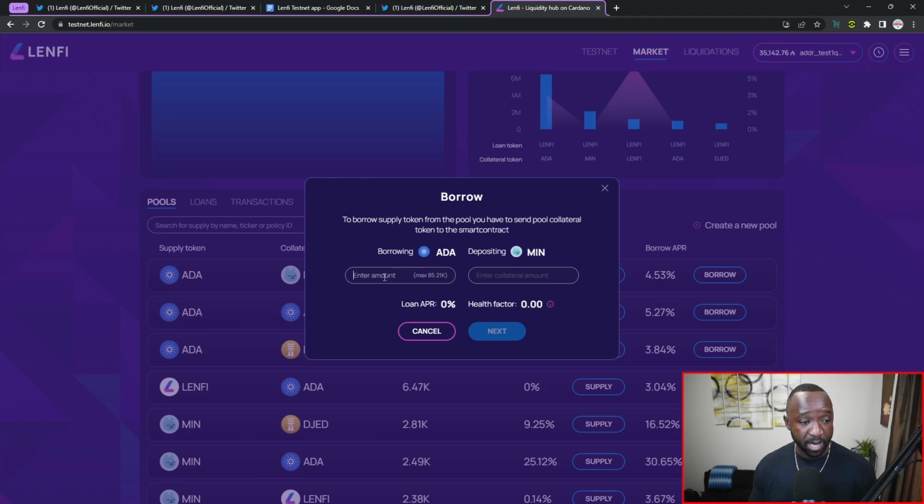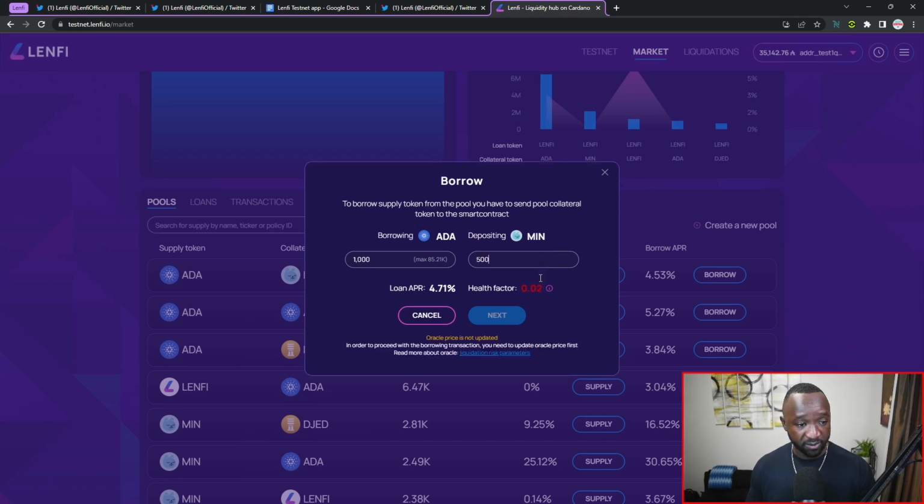I can provide how much ADA I want to borrow. So let's say that I want to borrow 2,000 ADA. And then I can provide the collateral. Let me just do 1,000 to make this nice and round. And I think I have 600 of the min tokens, so let me just type in 500. Because the value of the min token is not enough compared to the value of ADA, I have a really horrible health factor. So this particular loan would not make sense.